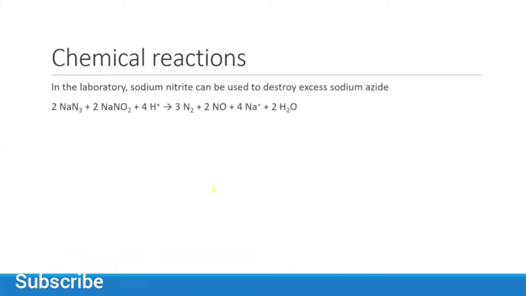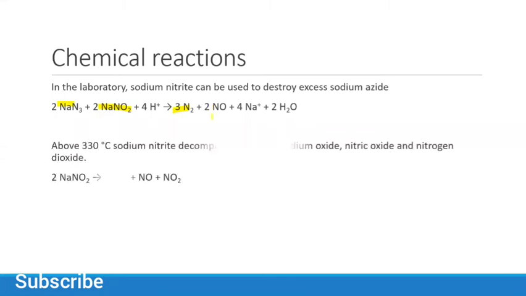Now the chemical reactions in the laboratory. Sodium nitrite can be used to destroy excess sodium azide. So if we want to remove sodium azide from any compound, we can use sodium nitrite. Sodium azide reacts with sodium nitrite with the help of H positive, a hydrogen donor, so we can use acid here, and then we have nitrogen oxide, sodium, and two water molecules.